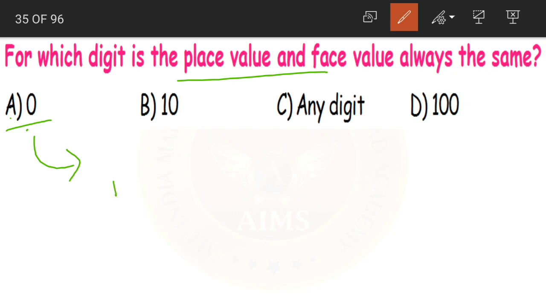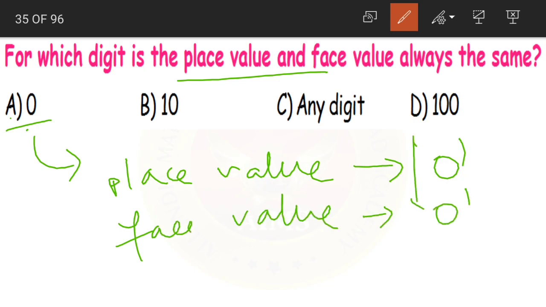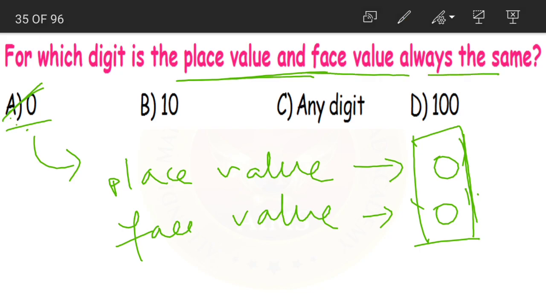If you remember about 0, no matter in whichever place it is, its place value will always be equal to 0. Yes or no? Yes. Now what about the face value of 0? The face value is also equal to 0. So for 0, place value and face value are always the same.